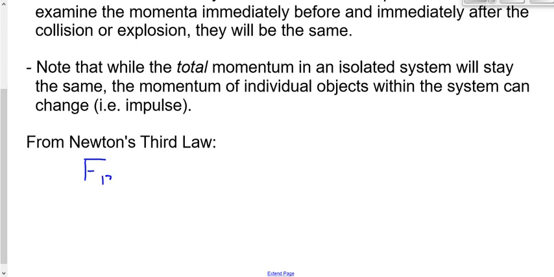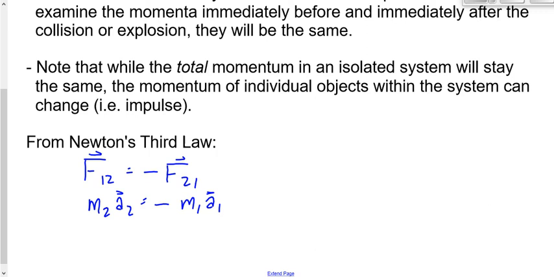So let's write that down. Let's say F12 is equal to negative F21. That means if object 1 applies a force on object 2, object 2 applies an equal but opposite, hence the negative, force on number 1. We're going to replace F with ma: the mass of object 2 times the acceleration of object 2 equals negative the mass of object 1 times the acceleration of object 1. And again, copy this down, but you don't need to be able to regurgitate this. You just need to be able to remember that it comes from Newton's third law.